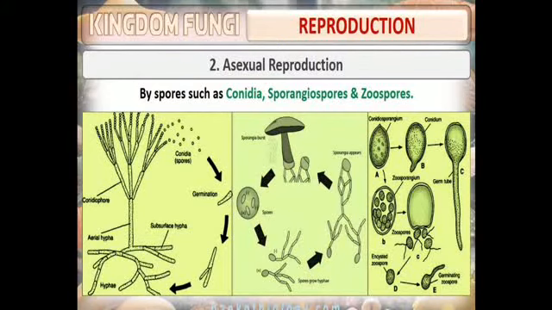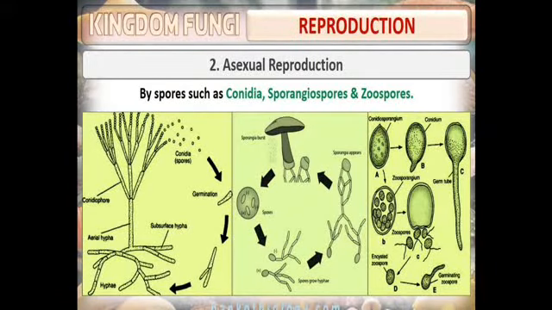In conidia, the organisms are non-motile. They cannot move, and since they cannot move, there is an absence of flagella. The wall is thin. They are produced over the conidiophore. For example, we have the fungi Penicillium or Aspergillus.